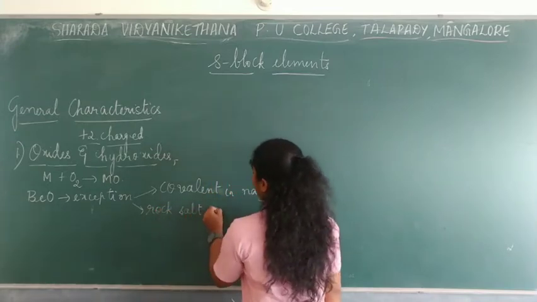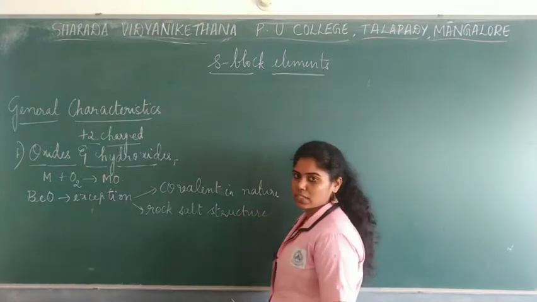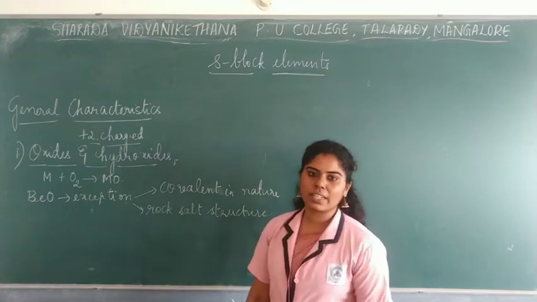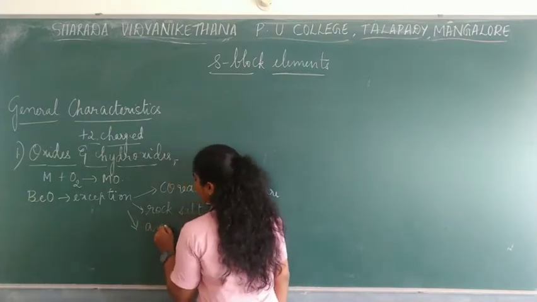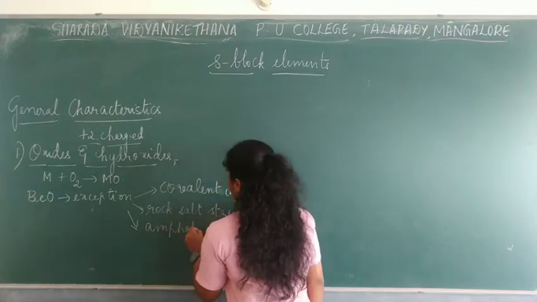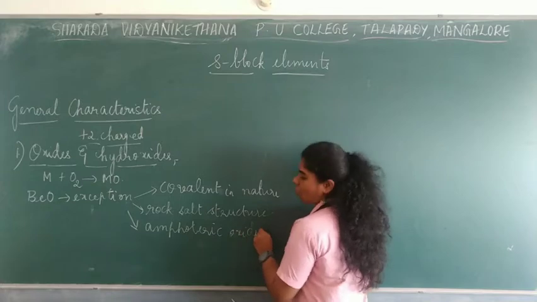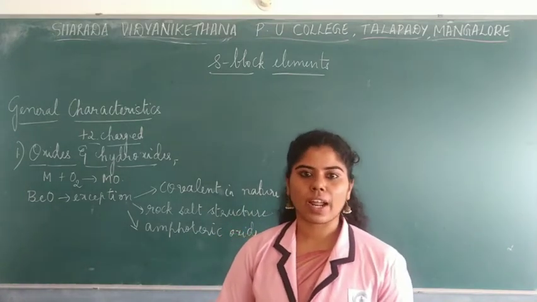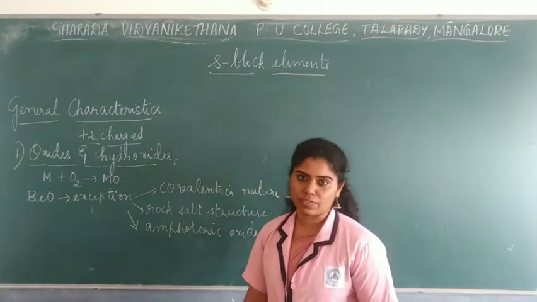And its oxide is amphoteric in nature. Mainly, if you see other oxides of these alkaline earth metals, they will usually be basic in nature, right? But beryllium oxide is amphoteric in nature.